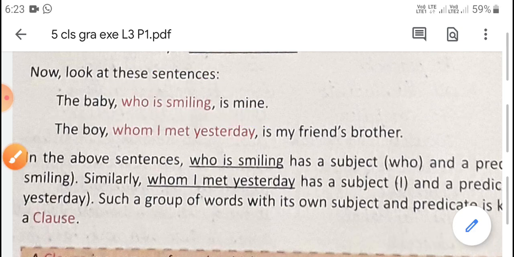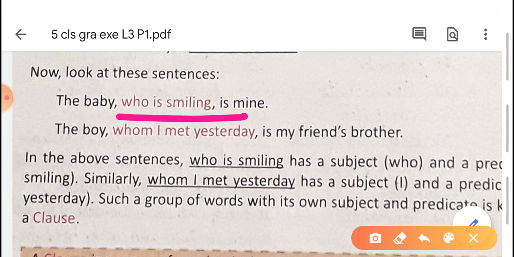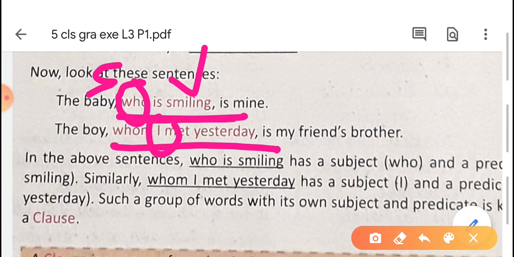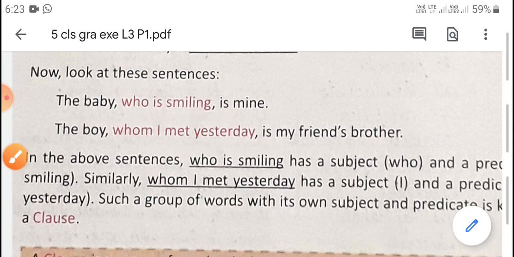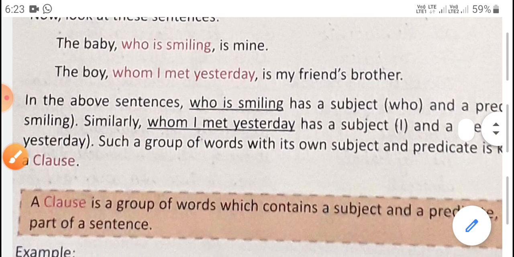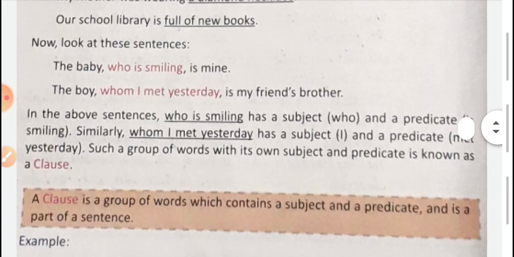Here "who" is the subject, and "is smiling" is the verb part. Whom I met yesterday: here "I" is the subject, and "met yesterday" is the verb form. So what is a clause? That we are going to learn from these two sentences.